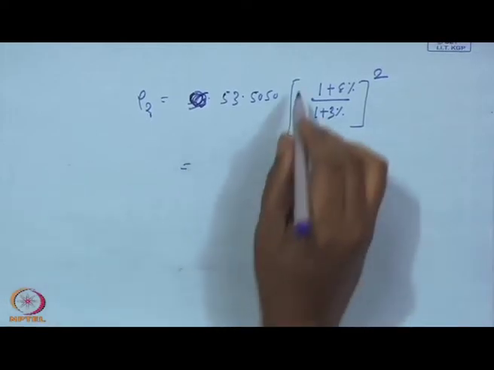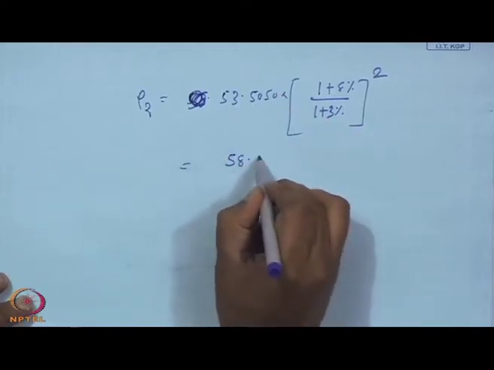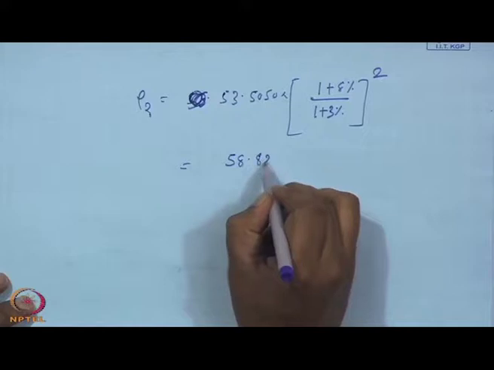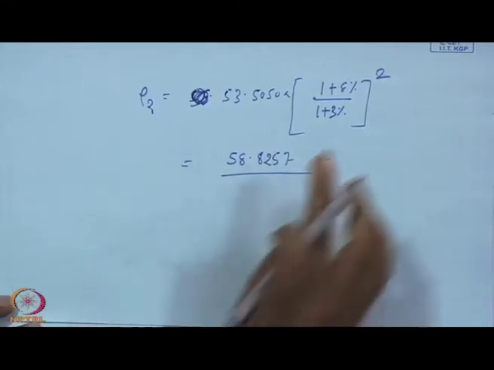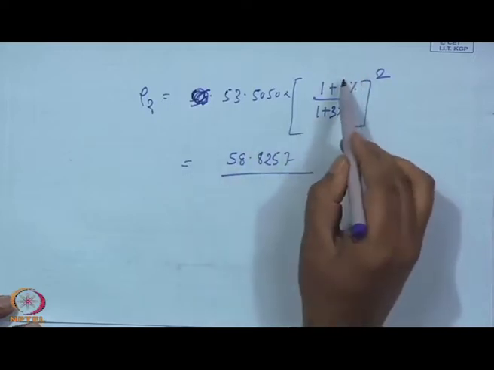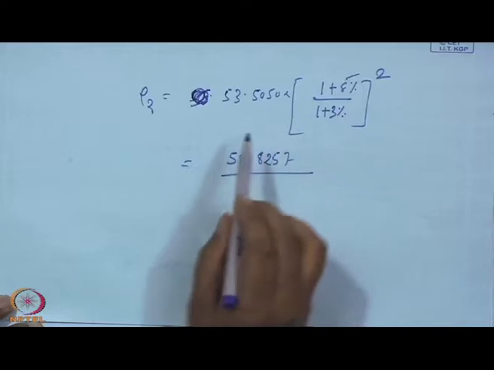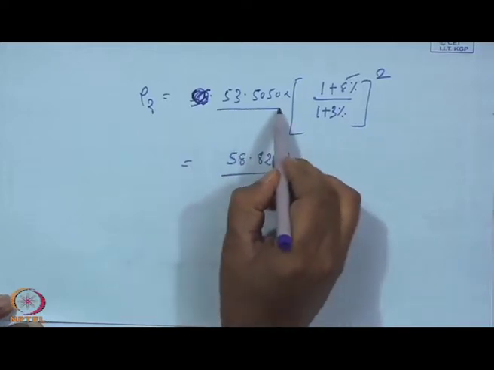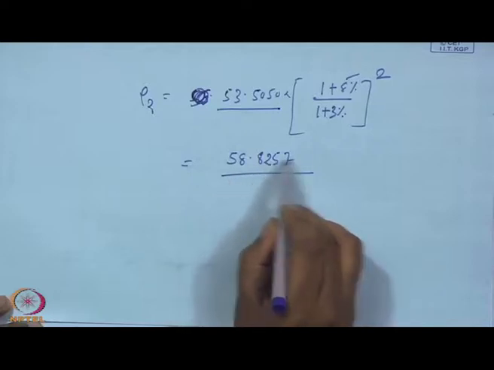If you solve this, it will give us something around 58.82.57. So after 2 years, if inflation continues in India at 8% and in US at 3%, with the current spot at 53.5050, the rupee will depreciate to 58.82.57.